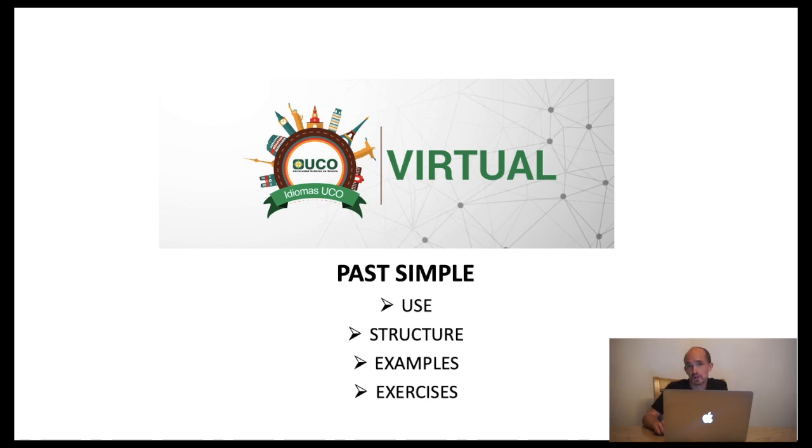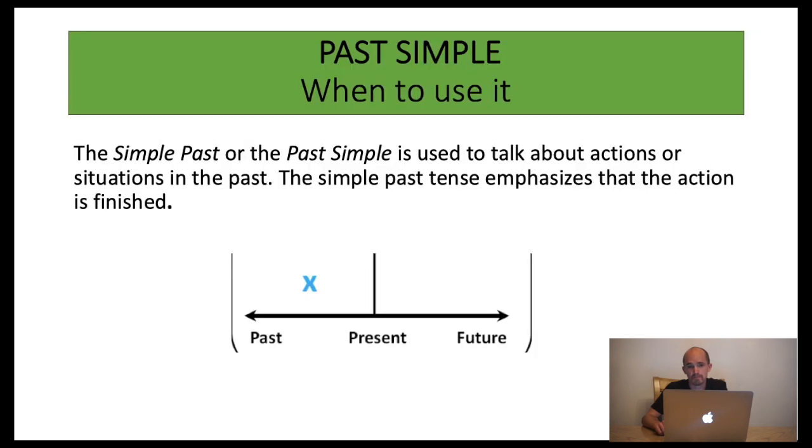In this class, we're going to talk about the past simple. When to use the past simple? Well, the simple past or the past simple is used to talk about actions or situations in the past. The simple past tense emphasizes that the action is finished.